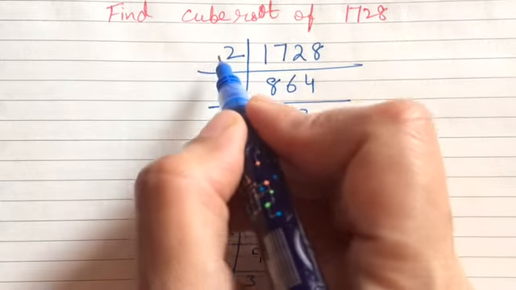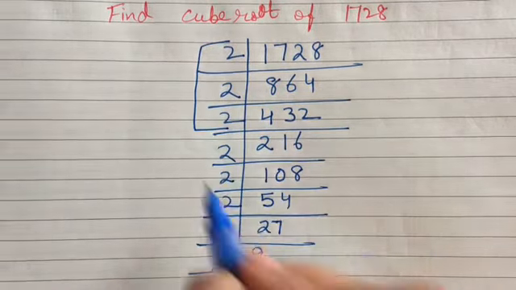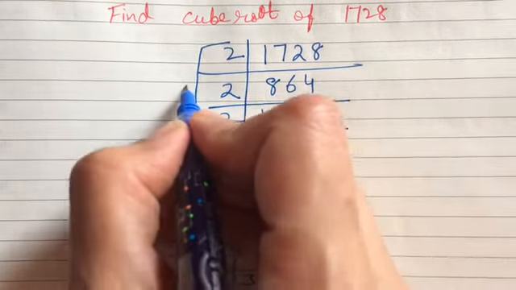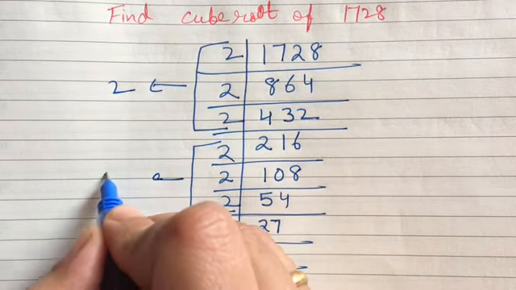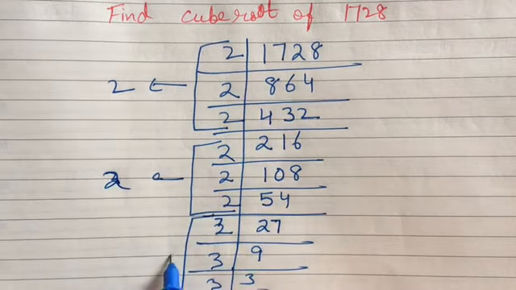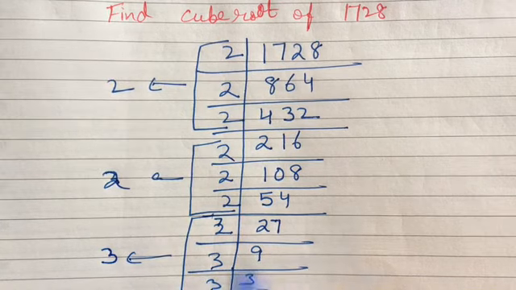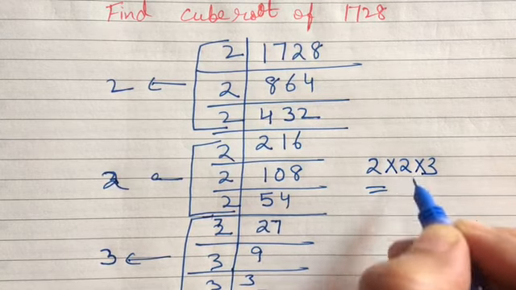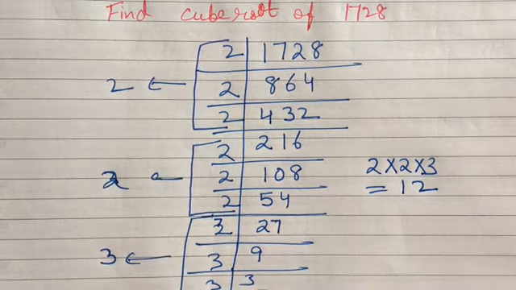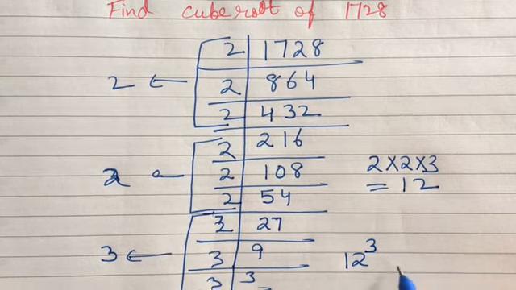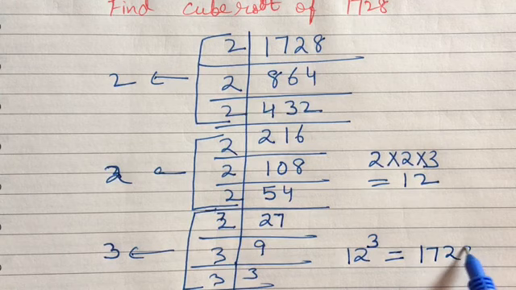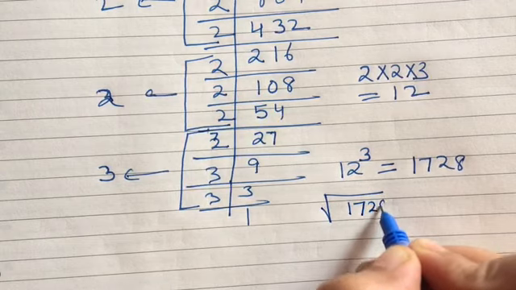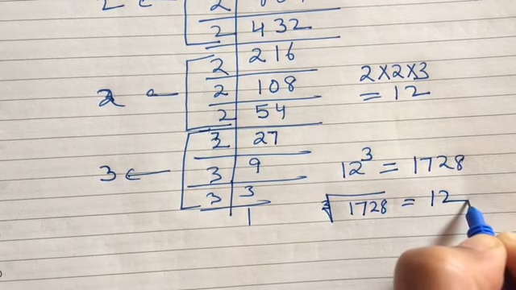Now start making the groups of 3, this, this and this. Fine. So take one from this, take one from this and take one number from this. So our cube root will be 2 multiplied by 2 multiplied by 3, which is 2 twos are 4, 4 threes are 12. That means if we go for the cube of 12, we will get 1728. Fine. Or we can write the cube root of 1728 is equal to 12. Fine.